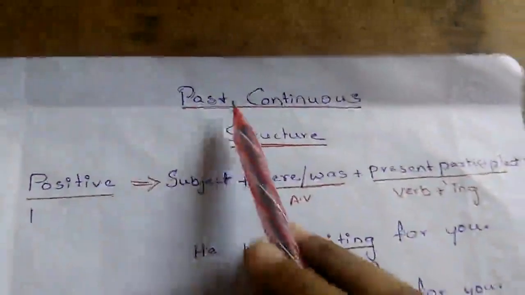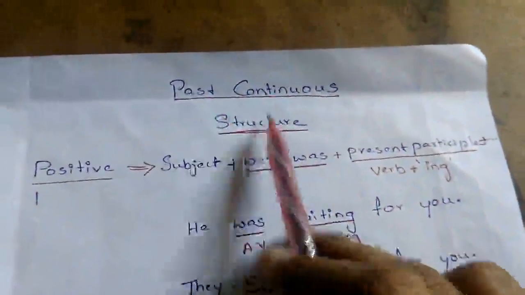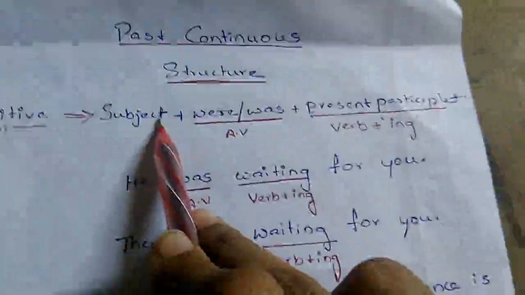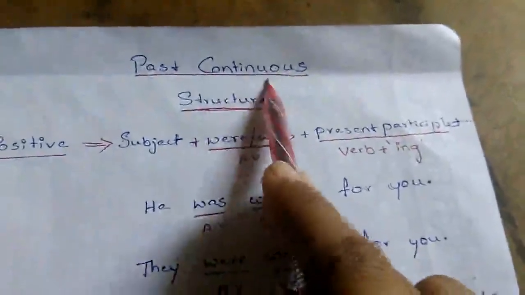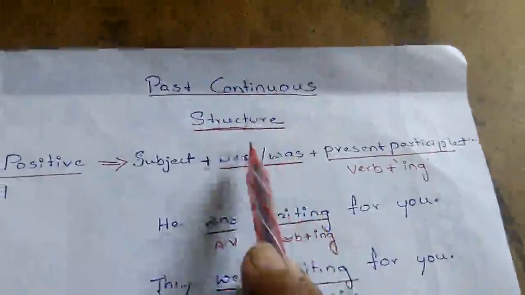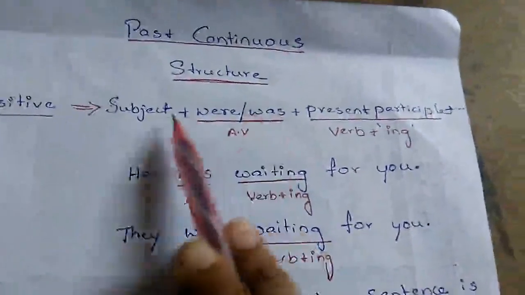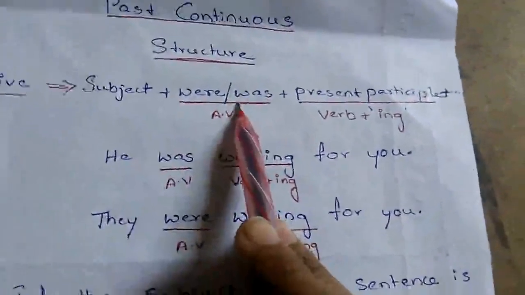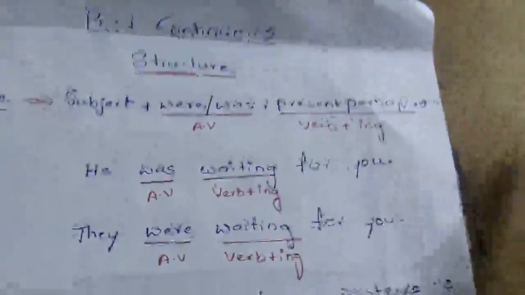Now, the second type of past tense is past continuous. The structure of past continuous would be subject plus be forms. Here we are using be forms because it is continuous tense. Usually, to express continuous tense, we use be forms, but it is past continuous, so we are using past be forms, that is were or was. Subject plus be form plus present participle form plus the rest of the sentence.